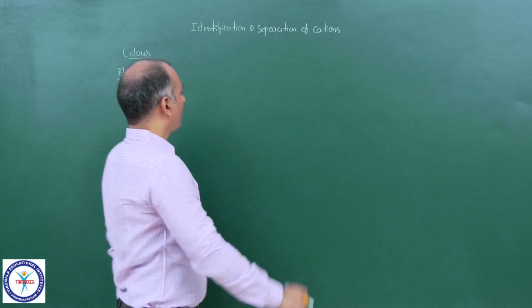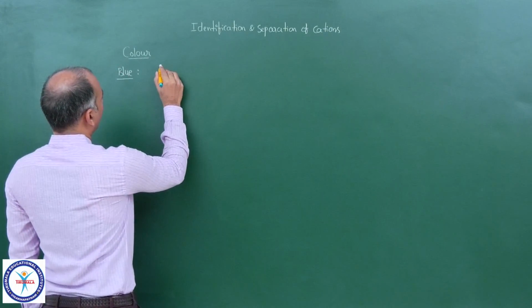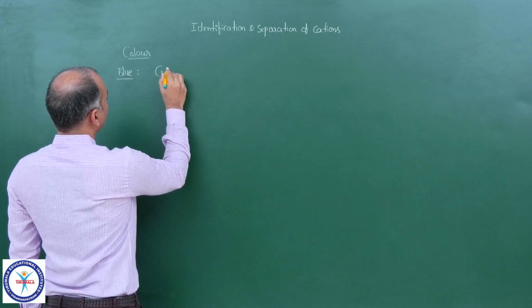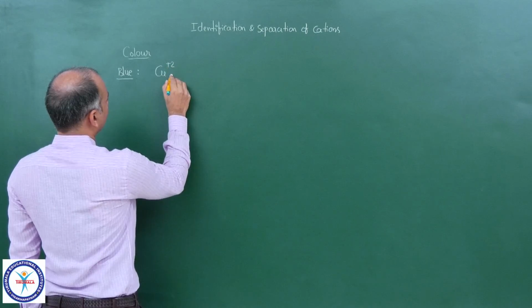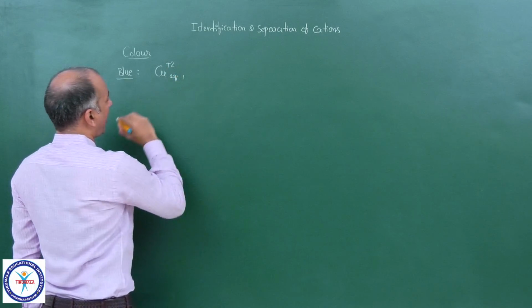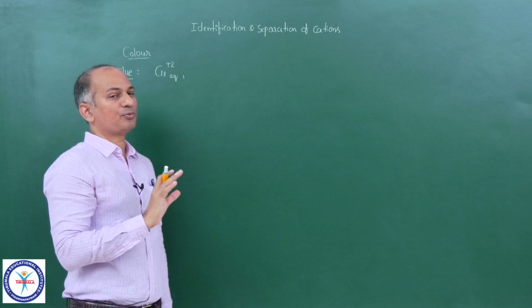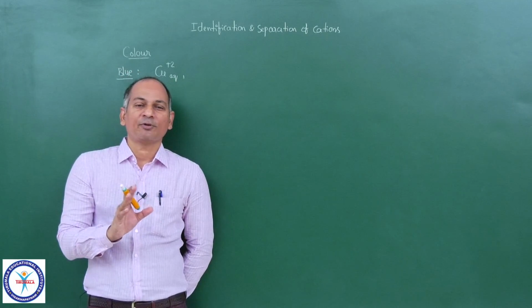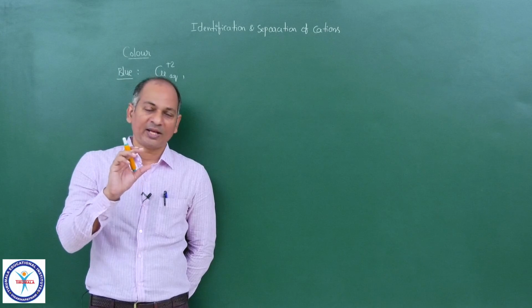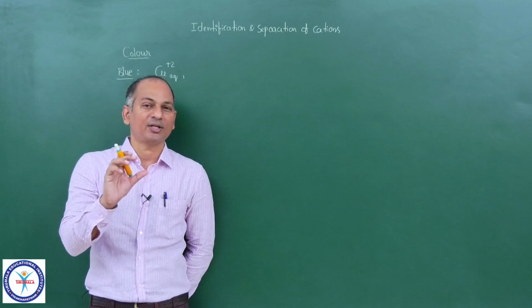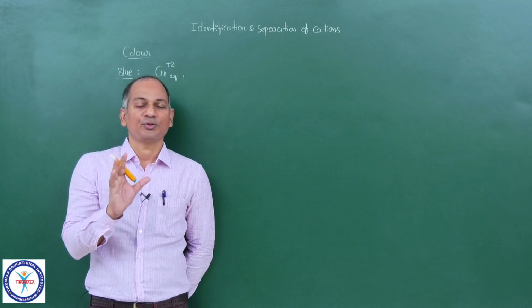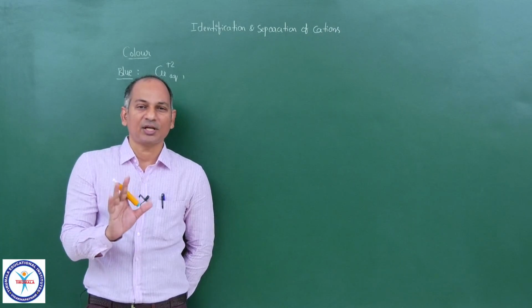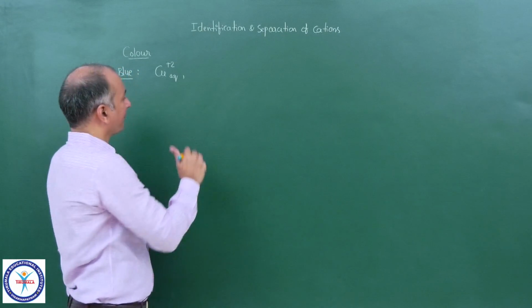Cu2+ aqueous. All Cu2+ aqueous solutions are blue in color, no matter whatever the ligand. The ligand can be water, the ligand can be ammonia. Whatever the ligand, Cu2+ salts are blue in color.